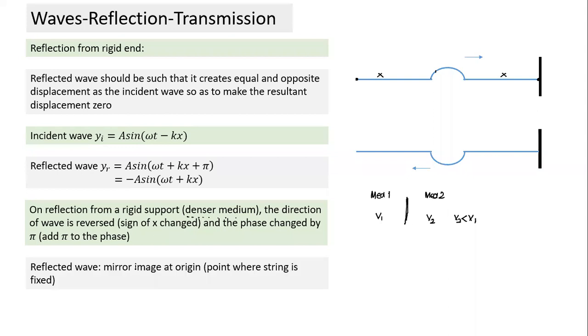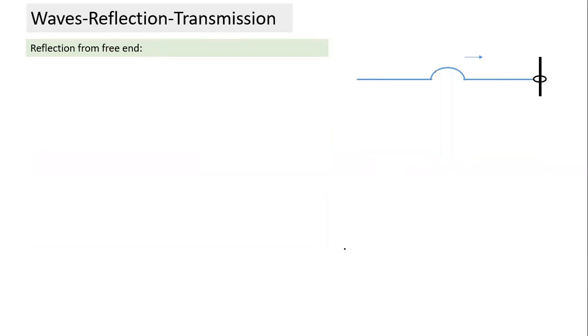Similar thing we do for the reflected wave, and it's a mirror image. We will go into more detail about this particular point later on. What happens in the case of a free end? We can visualize a free end as a rod with a smooth ring on it. A smooth ring will not offer any resistance to displacement in the y direction. That's what we call a free end.